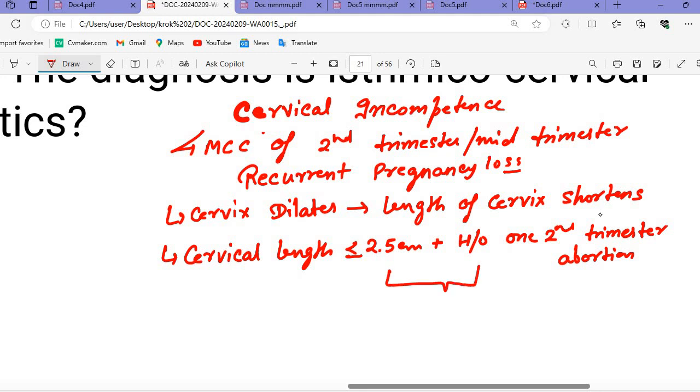So in that case, remember, the diagnosis will be cervical incompetence.